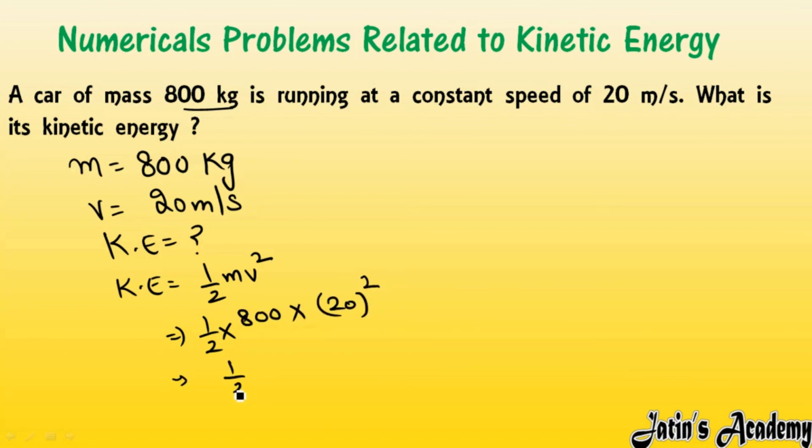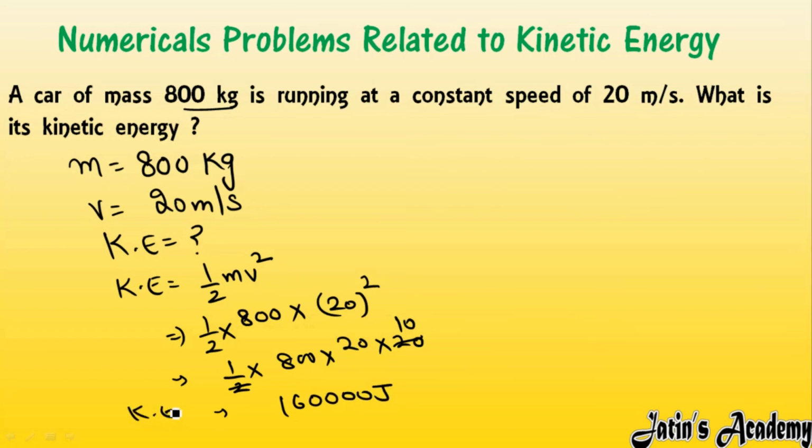It will be half multiply 800, 20 square means 20 multiply 20. So just cut it. Here you will get 10, 8 2s are 16, with 1 2 3 4 zeros, joule. So here kinetic energy will be this much joule.